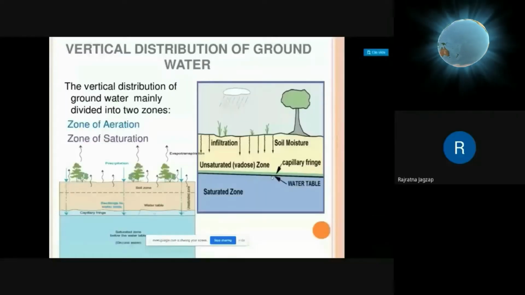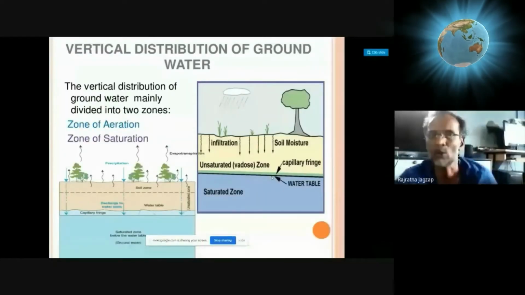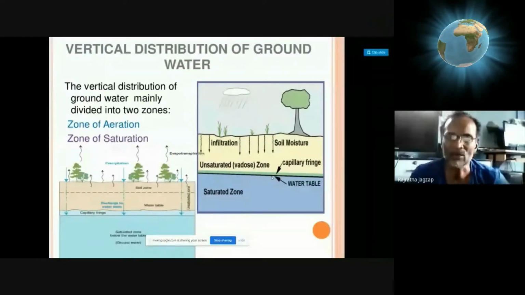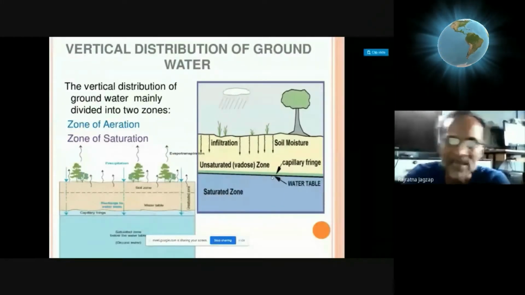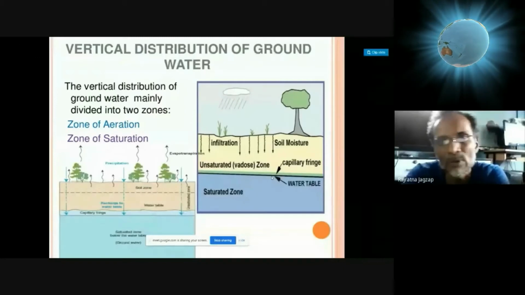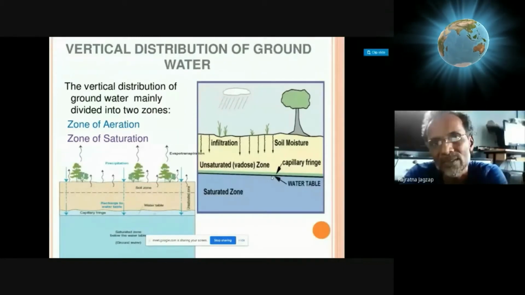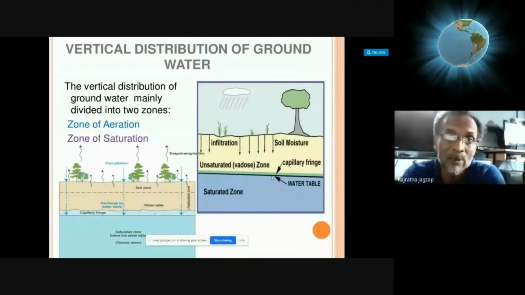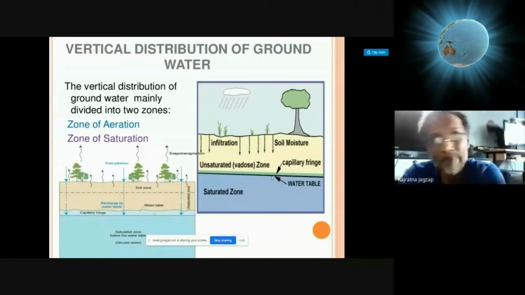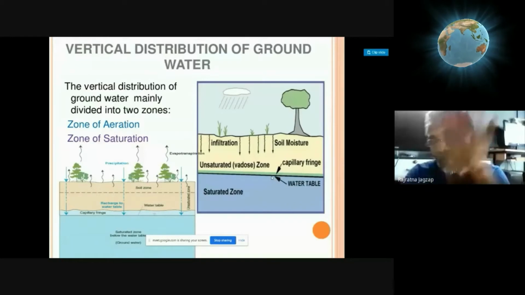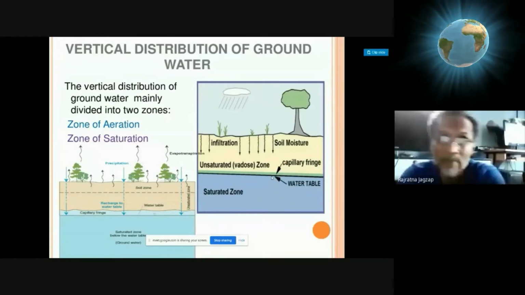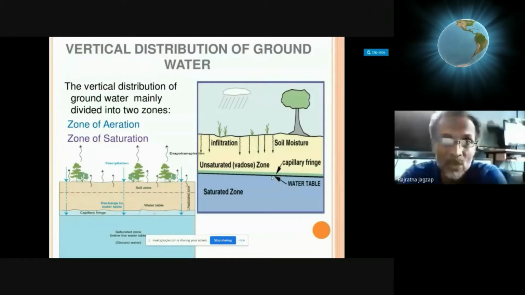As you can see, the water level in a glass is flat. Okay, like a table. Same thing below the surface also. The zone of saturation has a topmost layer or limit of saturation, which appears like the level of water present in the glass. Okay, but it is subsurface. We cannot see it directly. It is in the form of occupied pores. But if you check the connectivity of pores, the topmost surface appears to be flat.